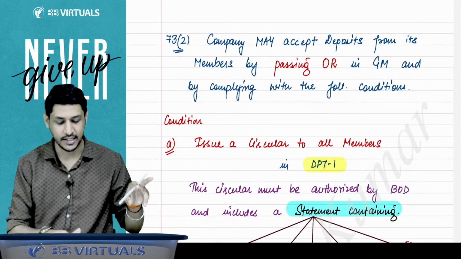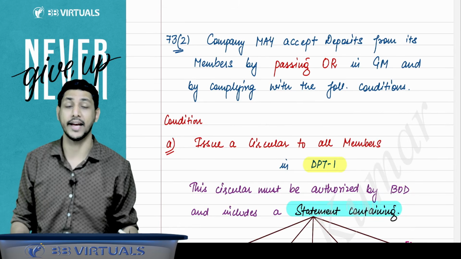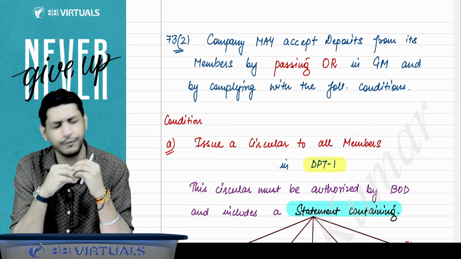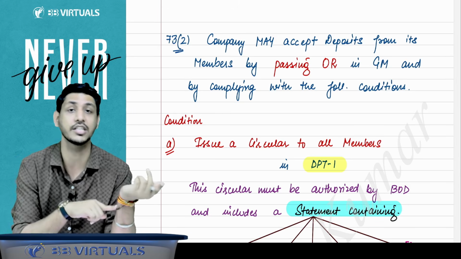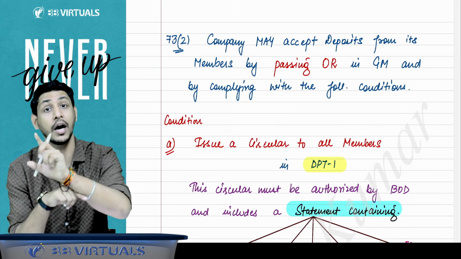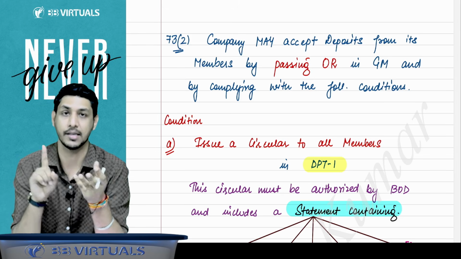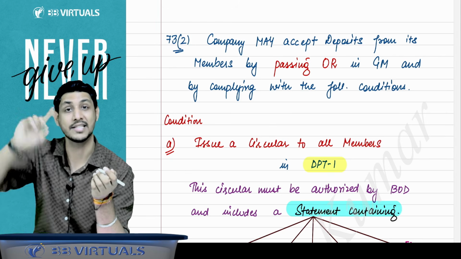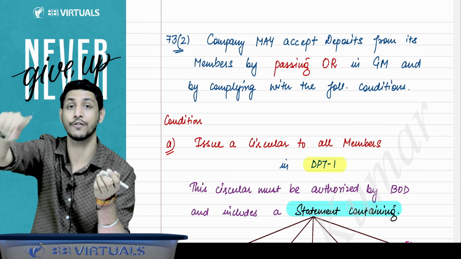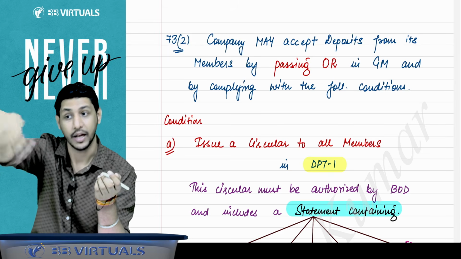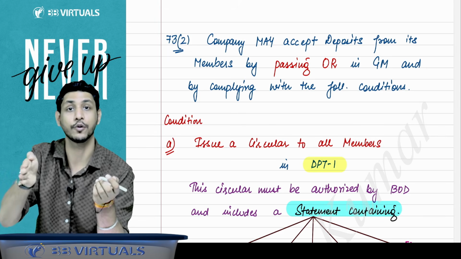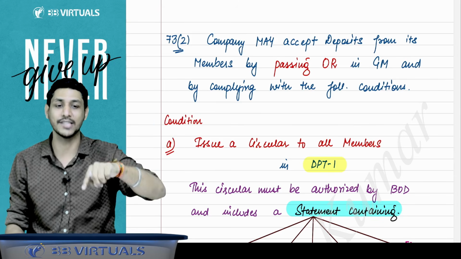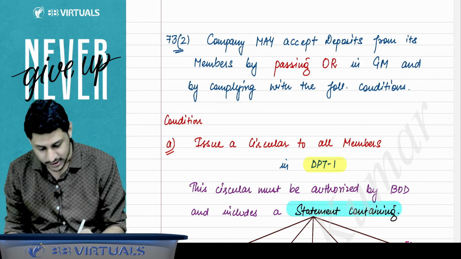Now from section 73 subsection 2 onwards, they give the provision for the acceptance of deposit from the member. You have to learn these conditions, they are very important, because the same conditions will be applicable when you accept the deposit from the public. In section 73 subsection 2, conditions are given to accept the deposit from the member. In section 76, which is applicable in case of deposit acceptance from public, they have also written that you have to fulfill the same conditions which are given in section 73 subsection 2. That is why I am saying you have to learn it, because this is very important.